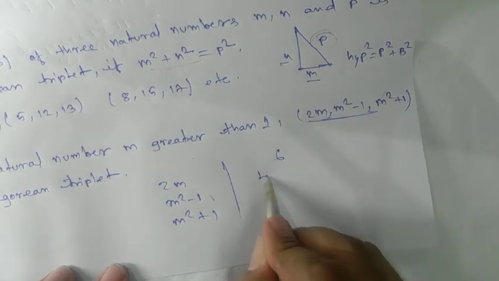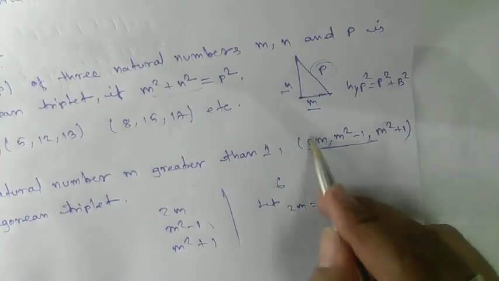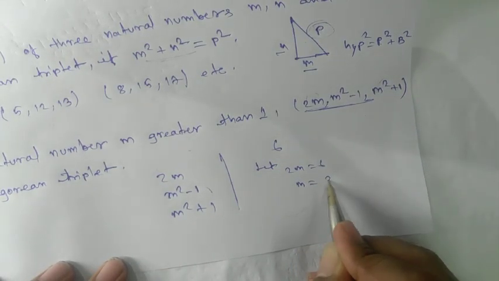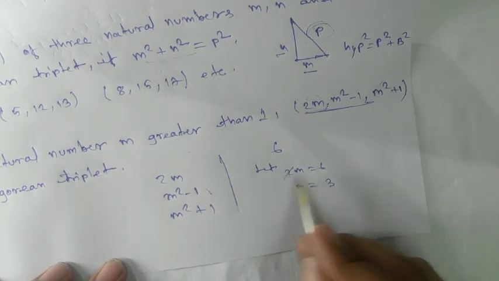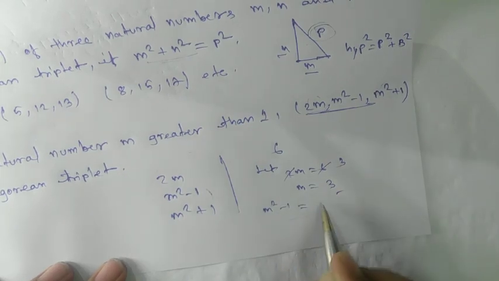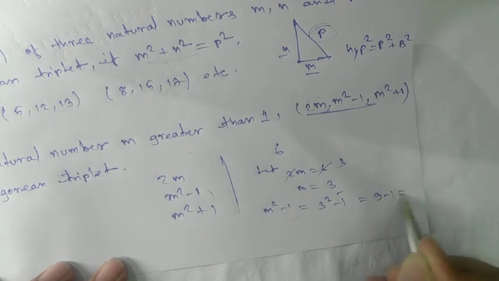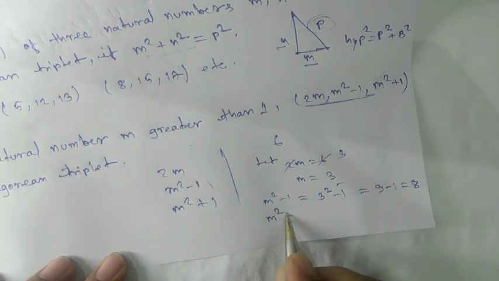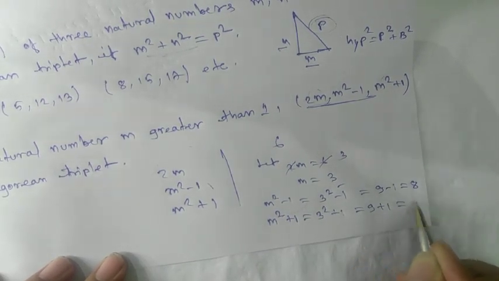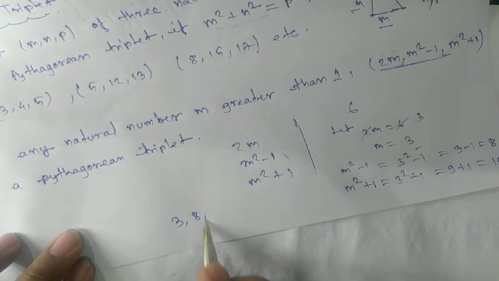So let's take 2m equals 6. Why? Because 2m is an even number and 6 is also an even number. That means we can write m equals 3, dividing by 2, we get 3. Now you find m square minus 1. So what is that? 3 square minus 1 will give you 9 minus 1 equals 8. And the second one is m square plus 1. That means 3 square plus 1, which is 9 plus 1, you are getting 10. That means your Pythagorean triplet is 3, 8, 10.